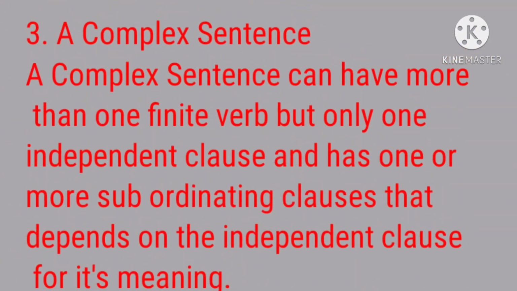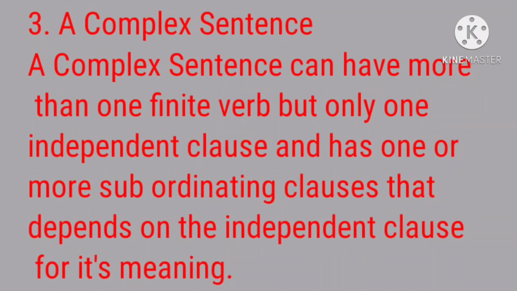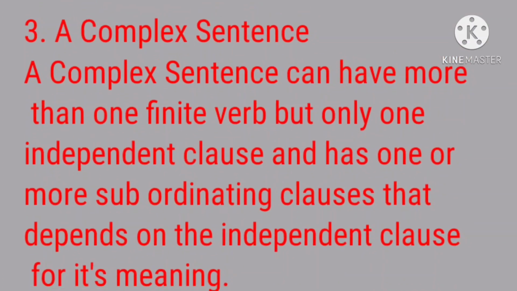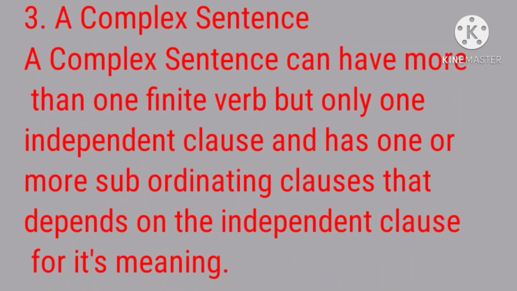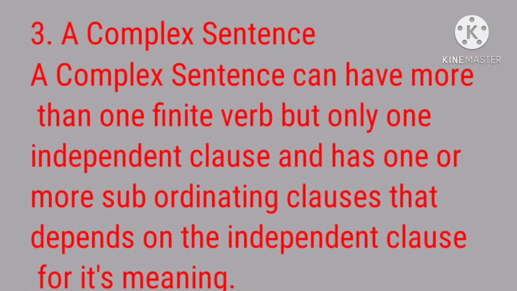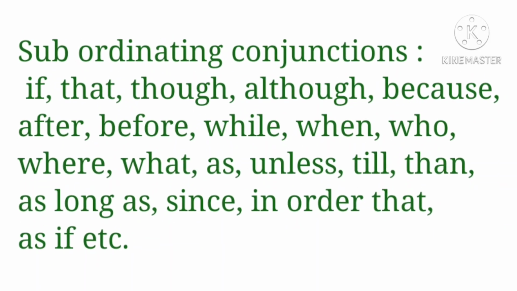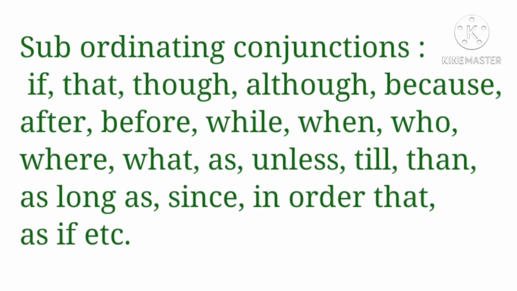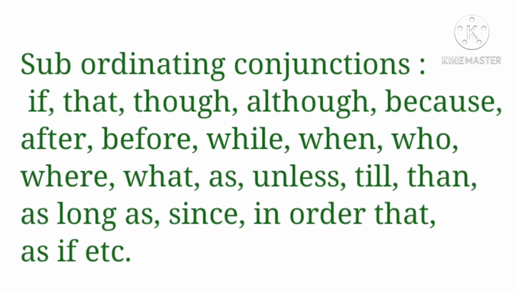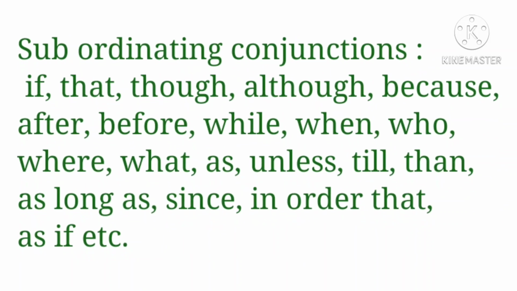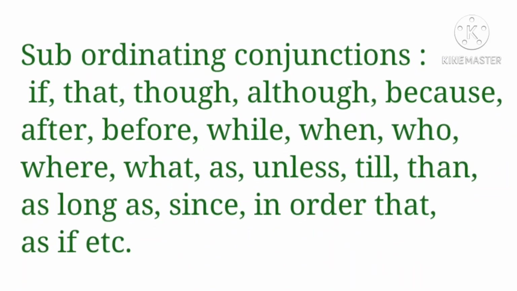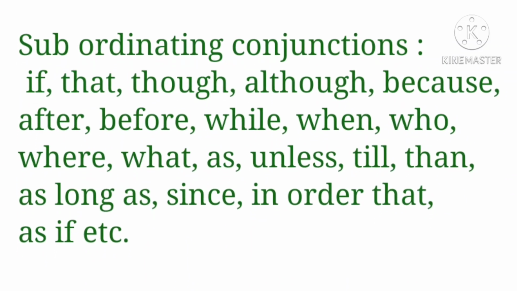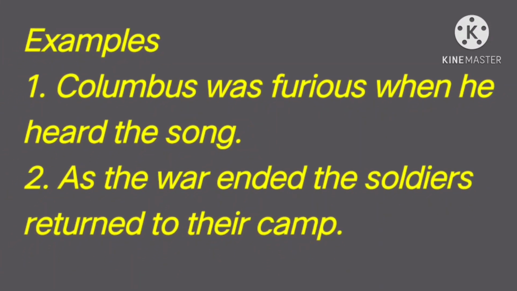A complex sentence can have more than one finite verb but only one independent clause and has one or more subordinating clauses that depend on the independent clause for their meaning. The subordinating clauses are connected by subordinating conjunctions like if, that, though, although, because, after, before, while, when, who, where, what, as, unless, till, then, as long as, since, in order that, as if, etc. See an example.